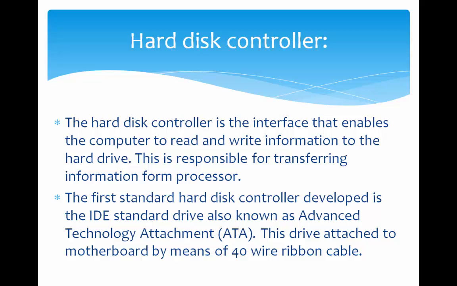The first standard hard disk controller developed is the IDE standard drive, also known as Advanced Technology Attachment (ATA). This drive is attached to the motherboard by means of a 40 wire ribbon cable. With the help of this we are able to transfer data between the hard disk drive and the CPU. Those are called hard disk controllers.